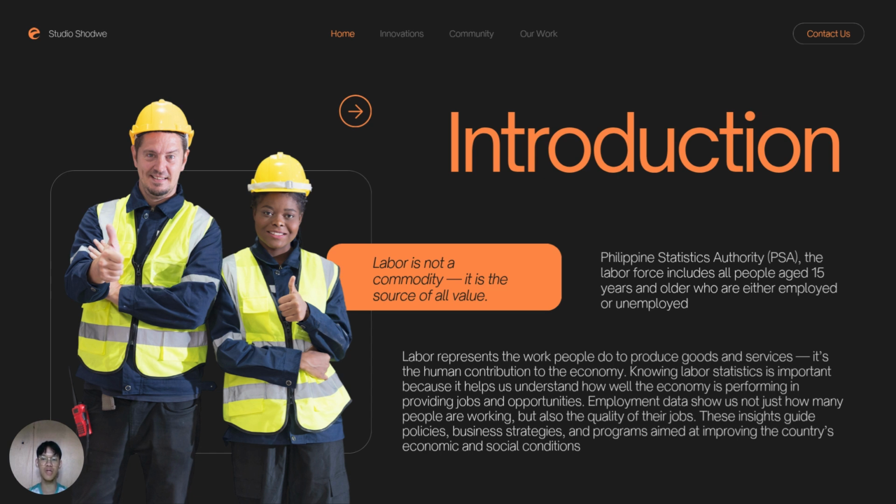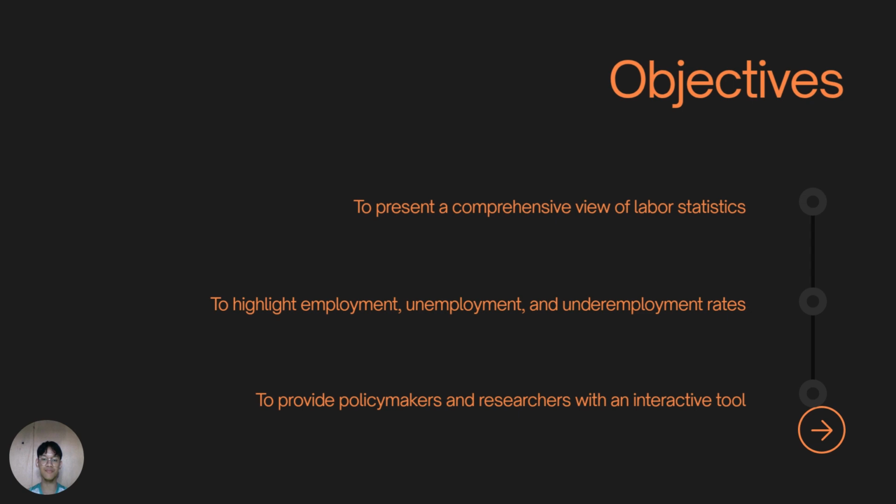This dashboard was developed to visualize labor trends in the Philippines using official data from PSA and CPBRD. So the goal was not only to display numbers but to make the data easier to interpret for analysis and decision making. The objectives include to present a comprehensive view of labor statistics, to highlight employment, unemployment, and underemployment rates, and to provide policymakers and researchers with an interactive tool.